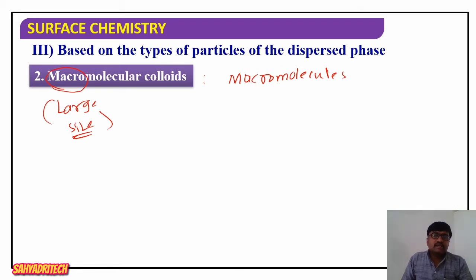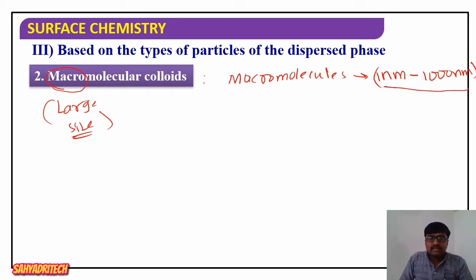What is the meaning of macromolecule? Macromolecules are particles whose size is already in the range of 1 nanometer to 1000 nanometer, or I can say particles having a size equivalent to the colloidal range.